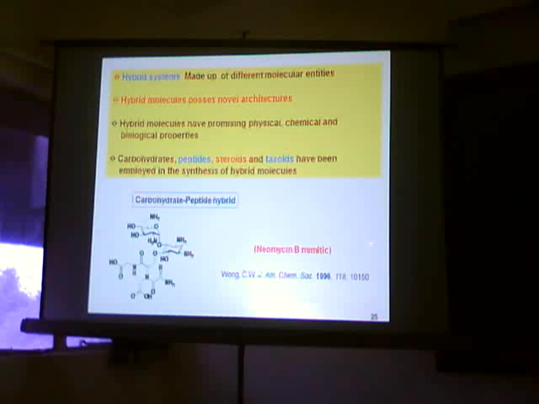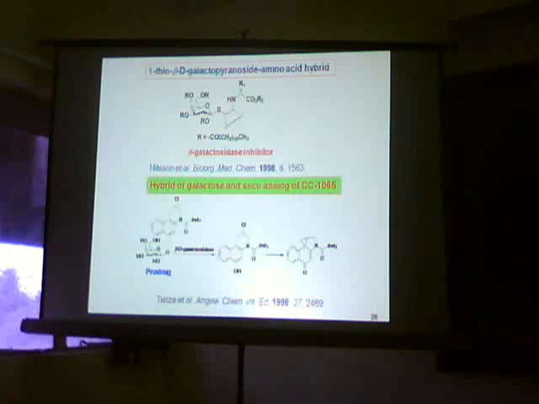Wang et al. have synthesized this neomycin B mimetic, which is a hybrid of carbohydrate and peptide. This is the carbohydrate part and this is the peptide part. And this is a better inhibitor than neomycin B. Nelson et al. have adopted a building block approach for the synthesis of a 1,5-beta-D-galactopyranoside amino acid library. From that, they found that this particular hybrid molecule was a good inhibitor of this beta galactosidase.